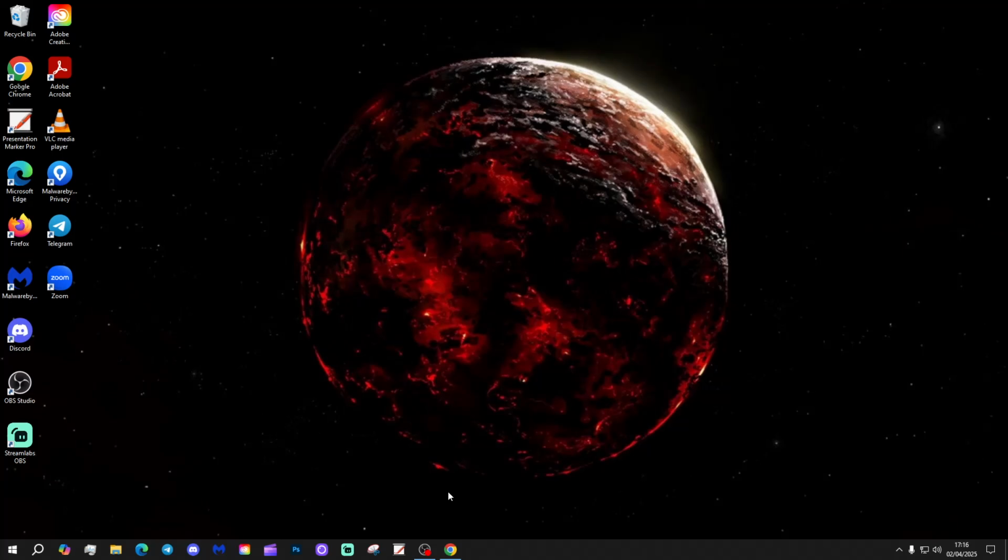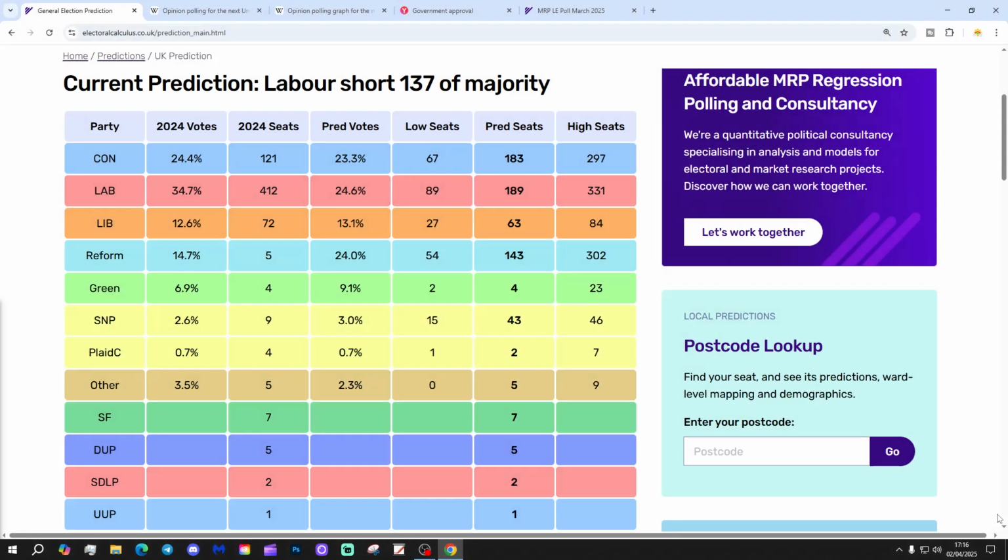So, in 5, 4, 3, 2, 1. Boom! And here we go. Electoral Calculus's latest prediction is now Labour short of an overall majority by 137 seats. That has changed from last month, when it was Reform short of an overall majority. So Labour is now back on top of the prediction, if you like, with the greatest number of seats, and we shall go through the numbers in a moment.